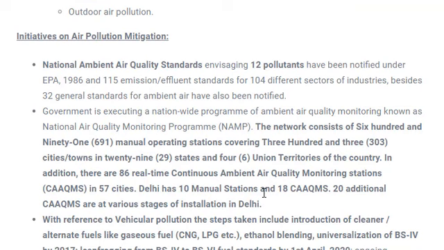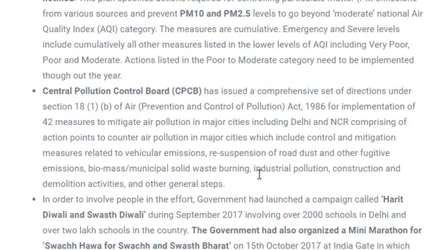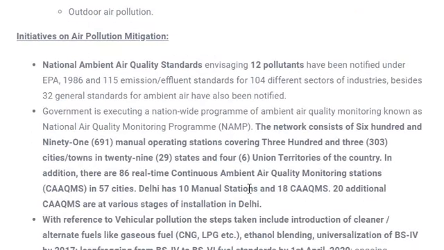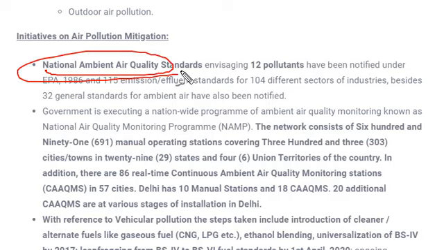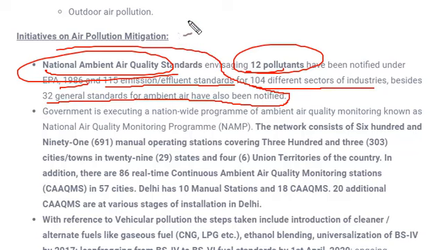There are certain initiatives, many initiatives that have been taken by the government and a few other bodies to reduce air pollution all around the country, and even at the international level also. The first is the National Ambient Air Quality Standard. In this standard, 12 pollutants are mentioned, and that has been mentioned under the Environmental Protection Act 1986, and 115 emission effluent standards for 104 different sectors of industries. Besides it, 32 general standards for ambient air have also been notified. So a few standards are being notified.